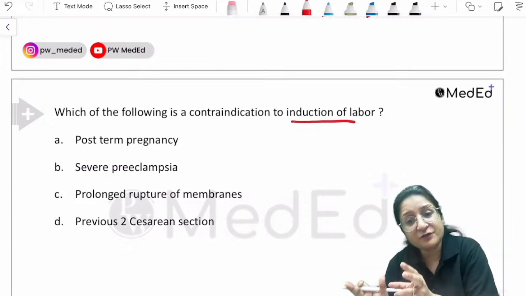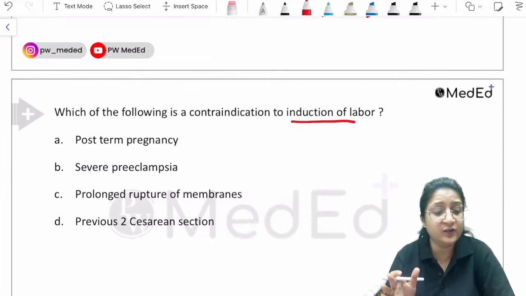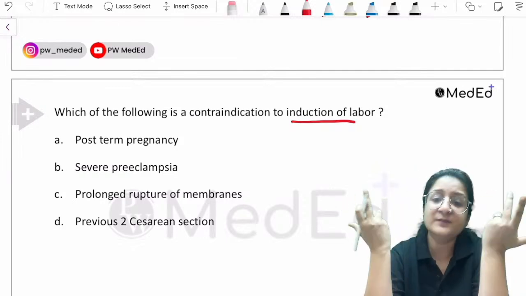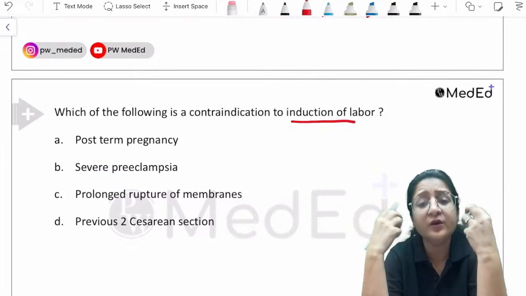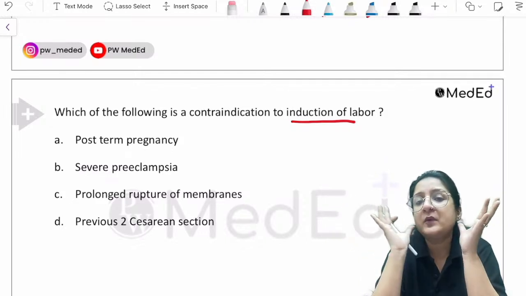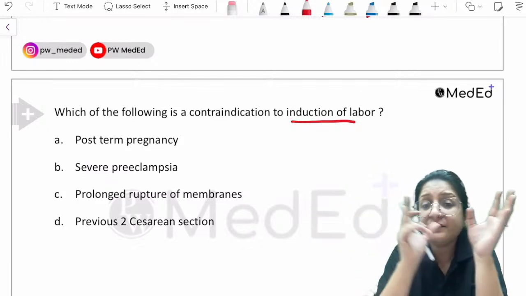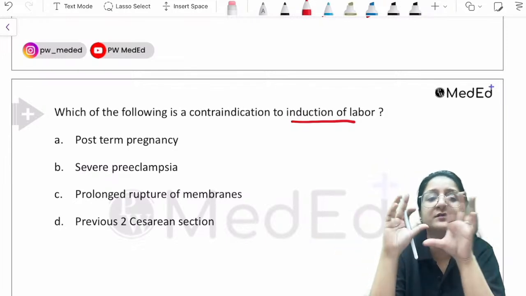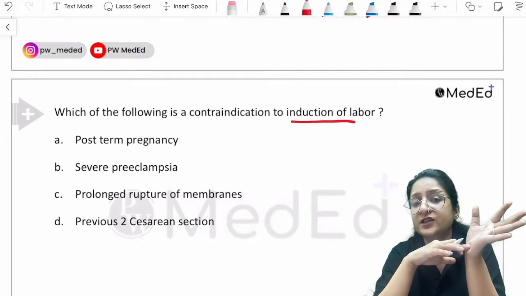We do induction of labor because we want to achieve a vaginal delivery. Just think logically. We do induction of labor because we want to give her a chance to deliver vaginally. Otherwise, we would just do a cesarean. But that is not the thing. We are doing induction of labor with the goal of achieving a vaginal delivery. So any situation where vaginal delivery cannot be done will be a contraindication to induction of labor.